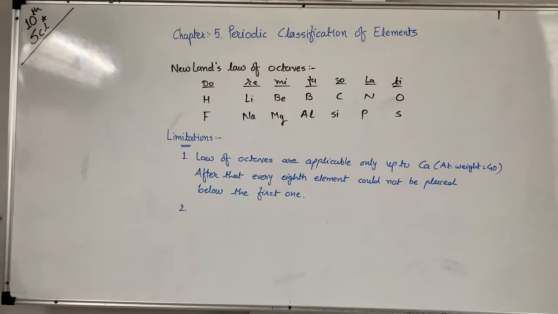So sometimes he adjusted the table into one slot, so that cobalt and nickel were put in one slot, and these were placed in the same column as fluorine, chlorine and bromine, which have entirely different properties.